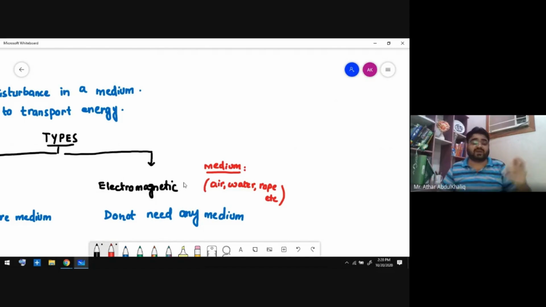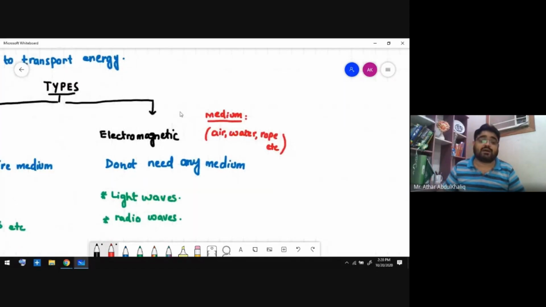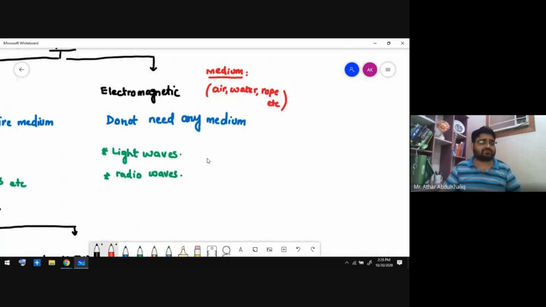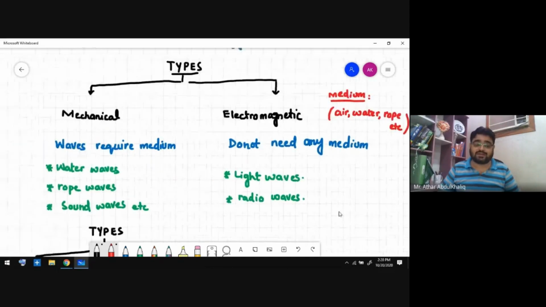So these kinds of waves, like light waves, are called electromagnetic waves. Similarly, radio waves: you know that from the radio station to your house, your radio channel or the FM, you can listen from your mobile, or while traveling in the car, you are listening to the radio. This radio signal can also pass through mountains, through any chamber, through vacuum, whether there is a medium or there is no medium. So these kinds of signals are also called electromagnetic waves. So now we are at the conclusion.